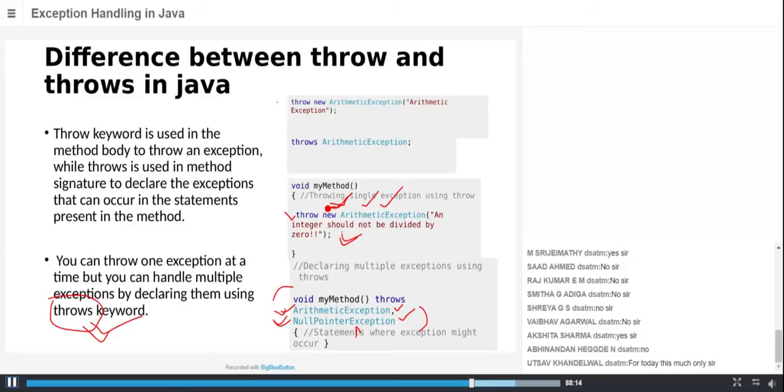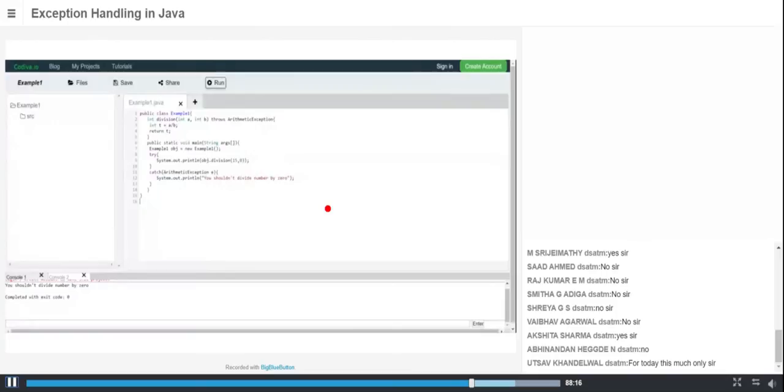Here I have created one example. Here I have a method called division. We know that if you divide any number a by 0, of course, if b equals 0, then this statement is going to cause an exception. So what I have done is I have written an arithmetic exception here. If I divide this by 0, of course it will cause an error.